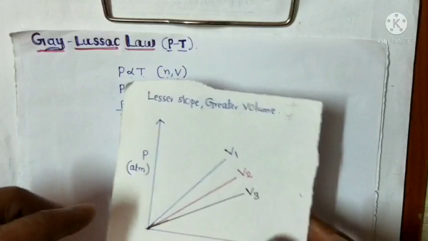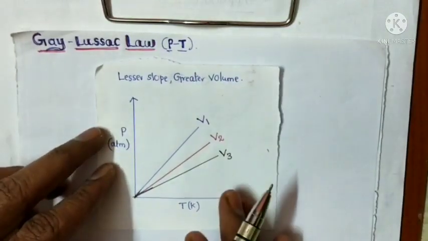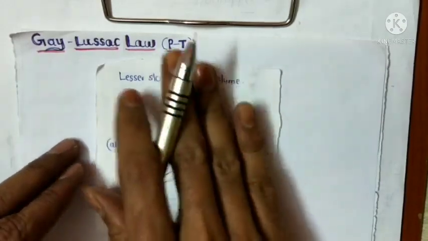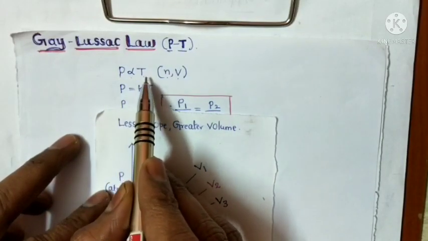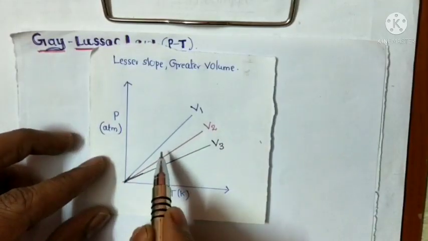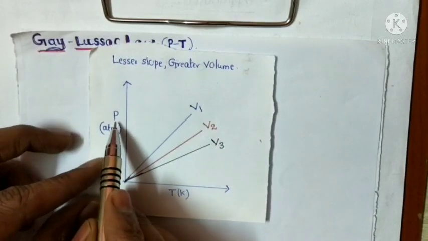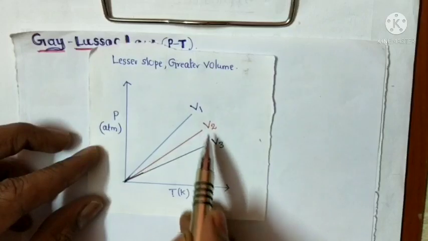The graph is very important. In this graph, these lines are straight lines because pressure is directly proportional to temperature. These straight lines explain the relationship between pressure and temperature at a constant volume.